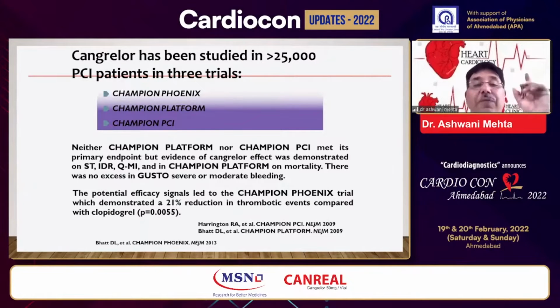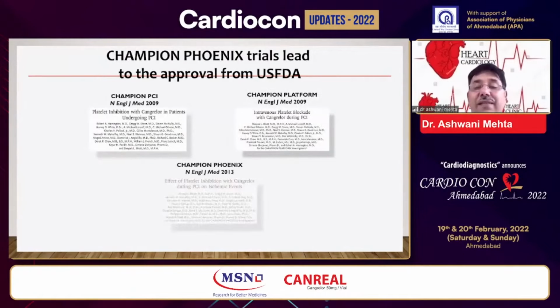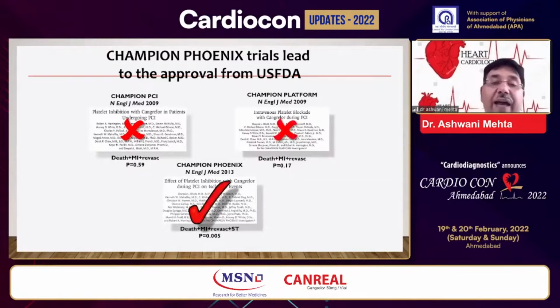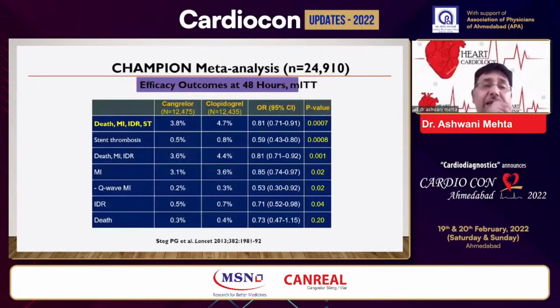It was only Champion Phoenix which showed a statistically significant reduction. And that was the reason that caused the advantage, and that's why it came to be approved by the US FDA. And what it showed in the meta-analysis was there was reduction in death, MI, IDR.